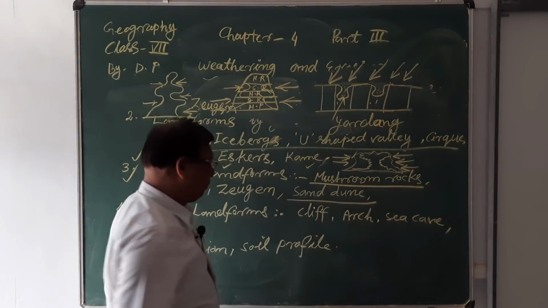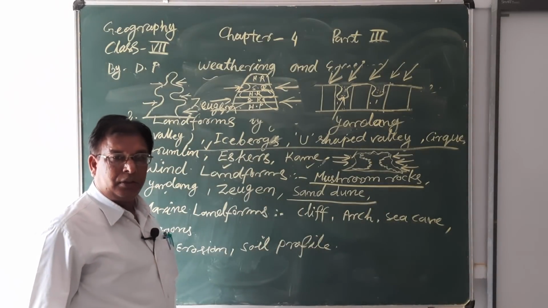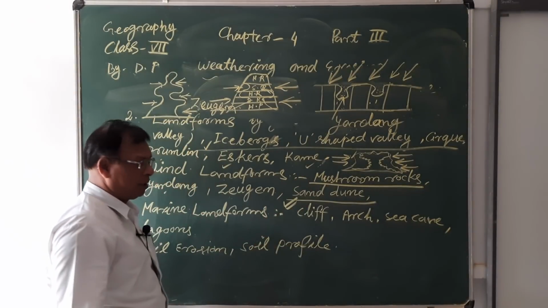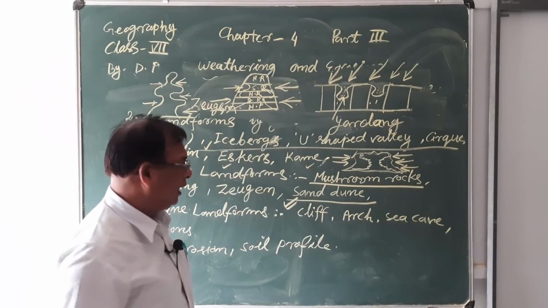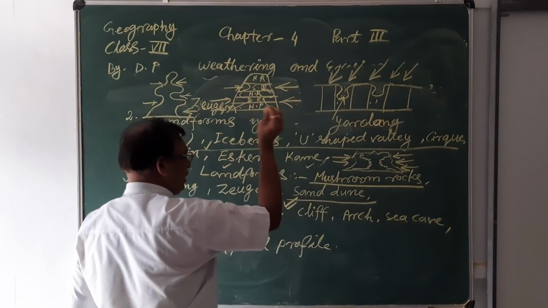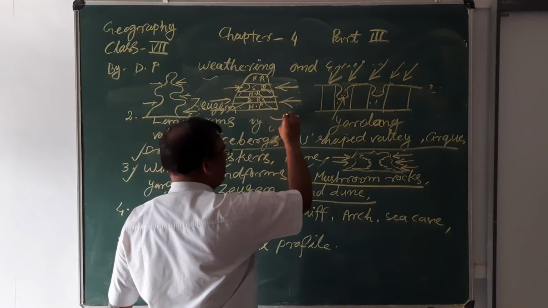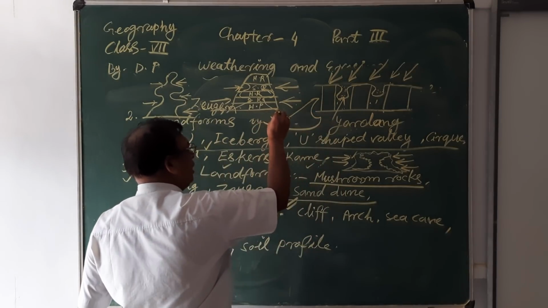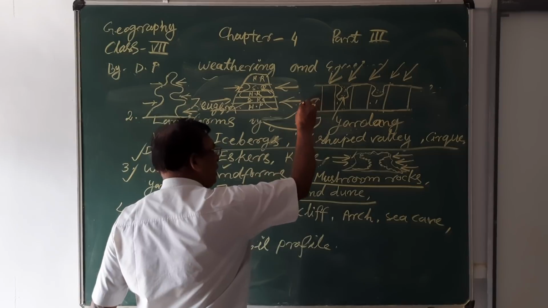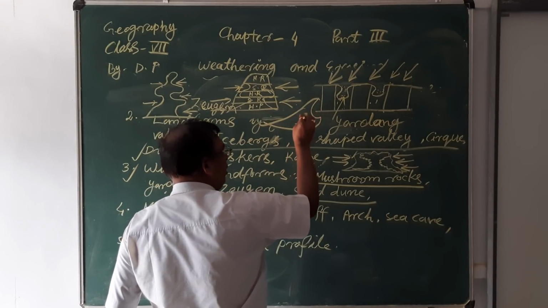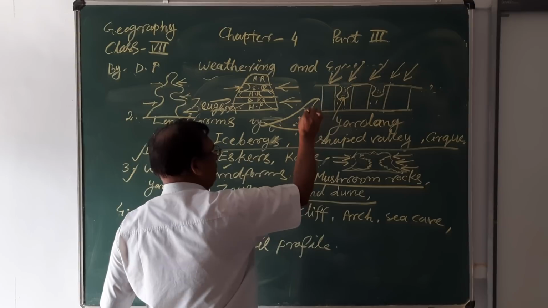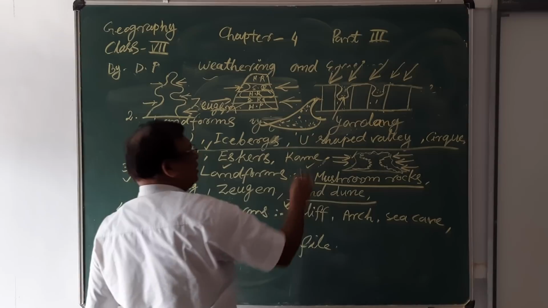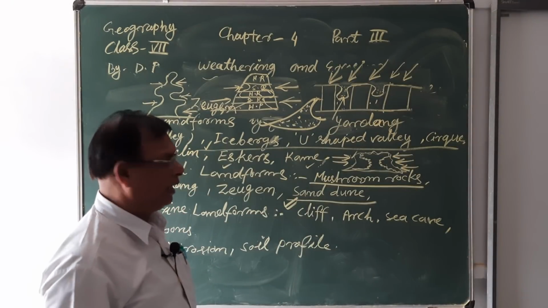Another landform formed by the winds in the desert regions after deposition is known as sand dunes. I have also discussed in the earlier class the structure of these sand dunes, a crescent-like structure of sand formed after deposition behind any object, which is known as sand dunes.